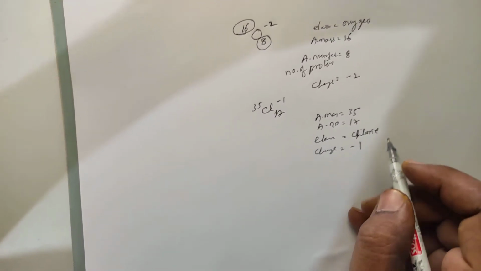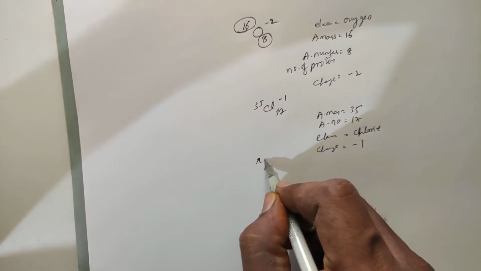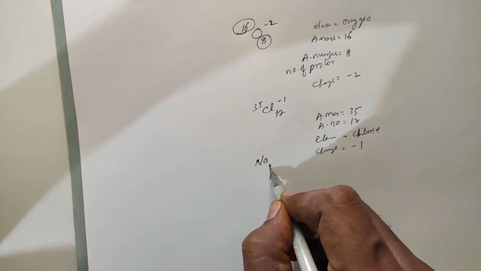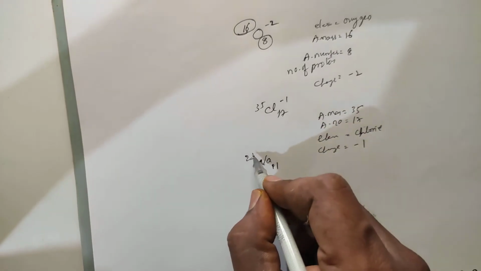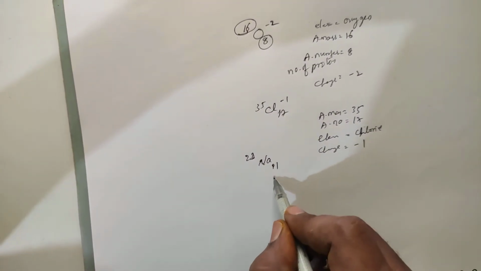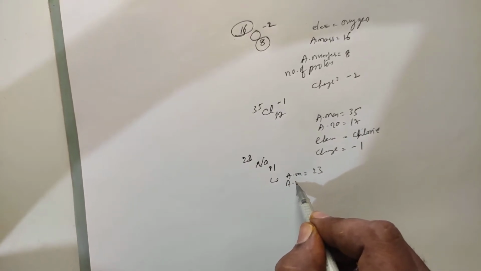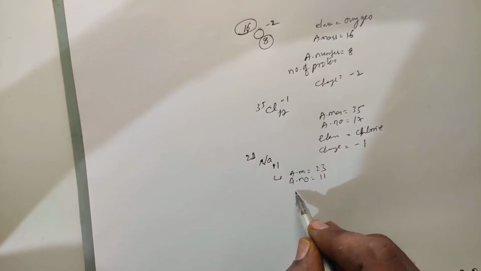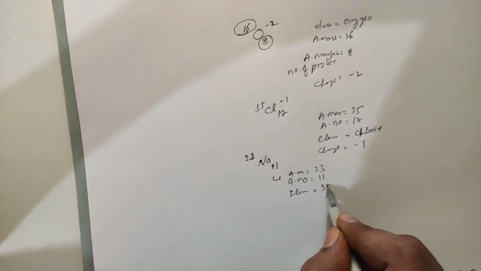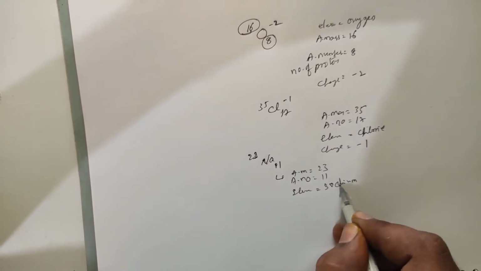Right? Suppose if I represent in this pattern, sodium 11, 23. So atomic mass is equal to 23, atomic number is equal to 11, element is equal to sodium,